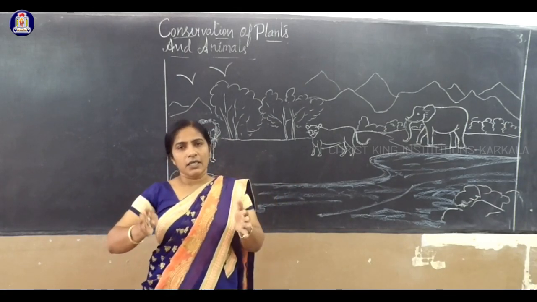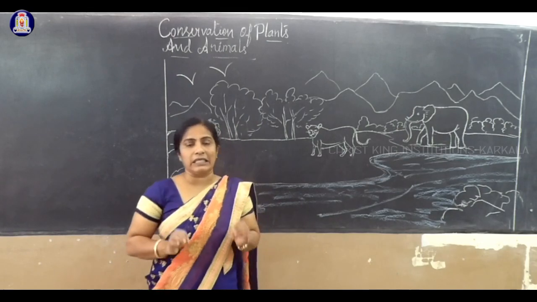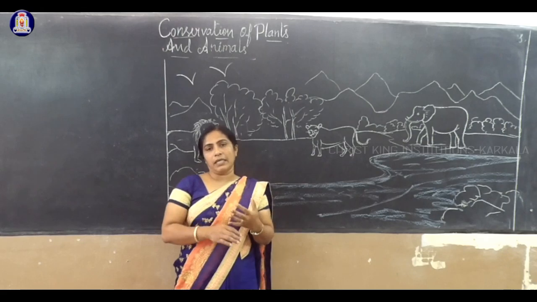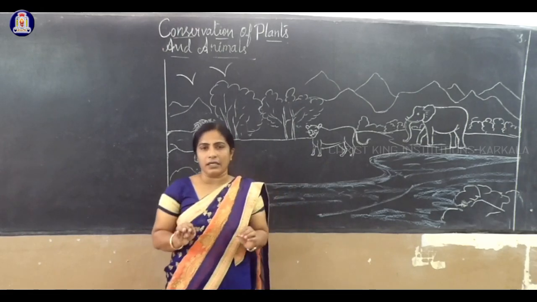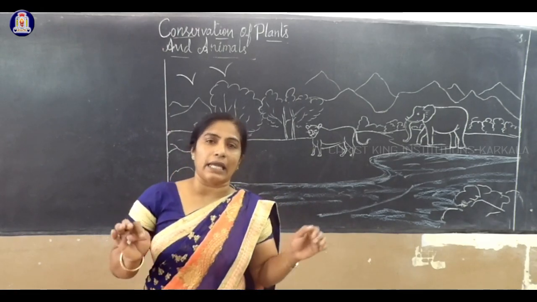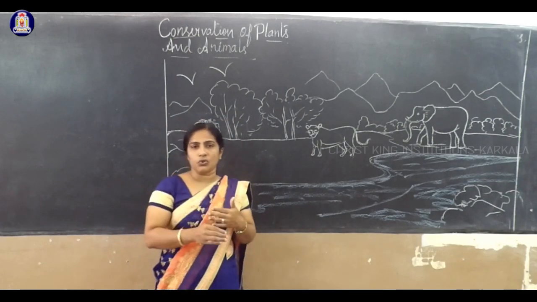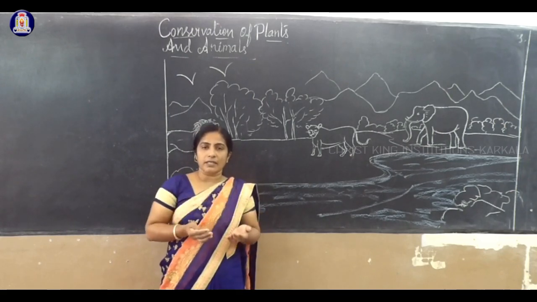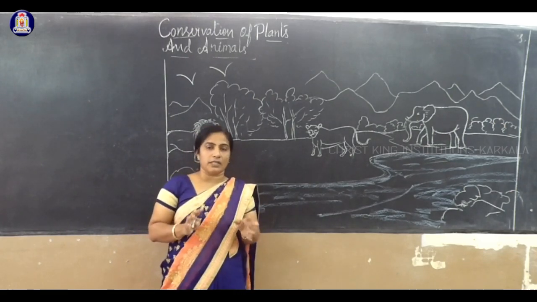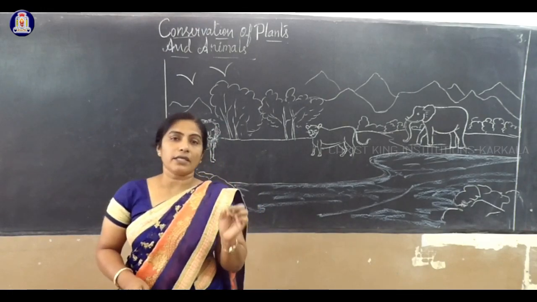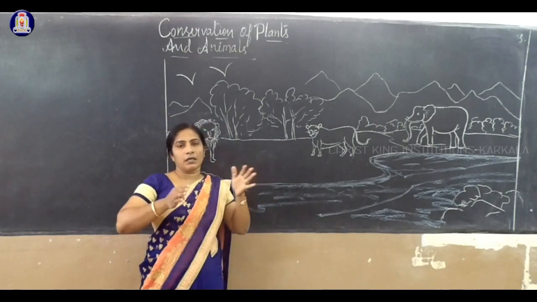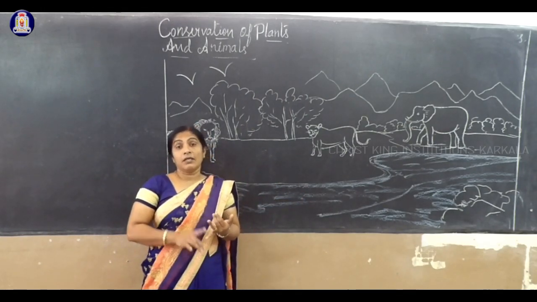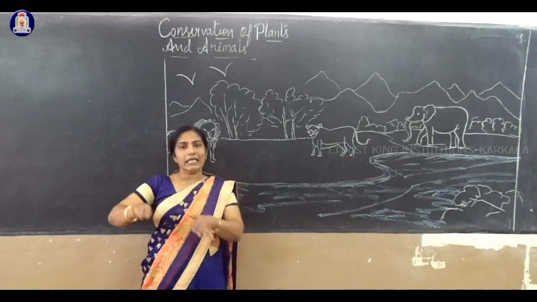As I said, if you remove plants or trees again and again in an area, clearing the forest area leads to barren land. It leads to desertification and deforestation. Afforestation, deforestation, reforestation are the three terms. Afforestation is nothing but growing a new plant or sapling in an open area. That is called afforestation. Deforestation means clearing the forest area.